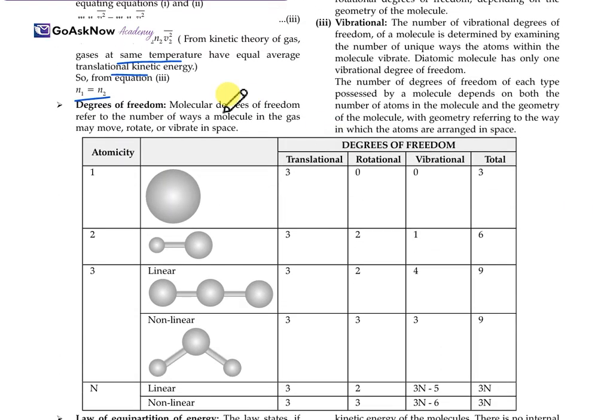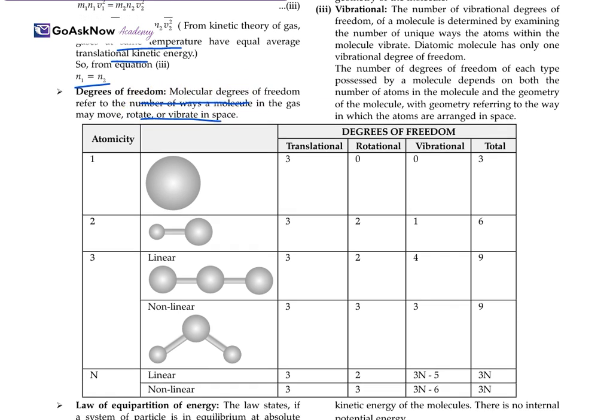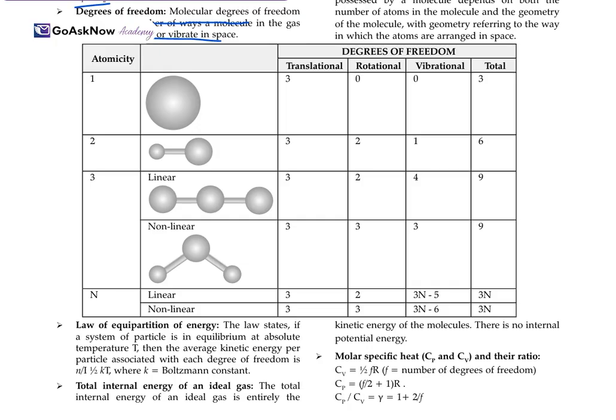Now, degree of freedom. Molecular degrees of freedom refer to the number of ways in which a molecule can move, rotate and vibrate in space. This is what degree of freedom means. So, the law of equipartition of energy. This law states that if a system of particles is in equilibrium at absolute temperature T, then the average kinetic energy per particle associated with each degree of freedom is 1/2 kT, where k is the Boltzmann constant. This is the law of equipartition of energy.